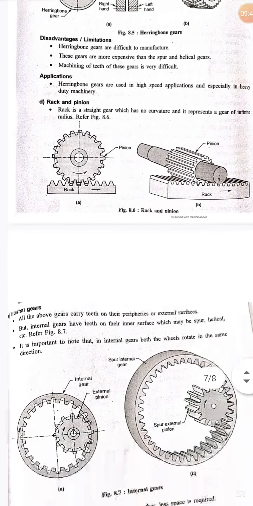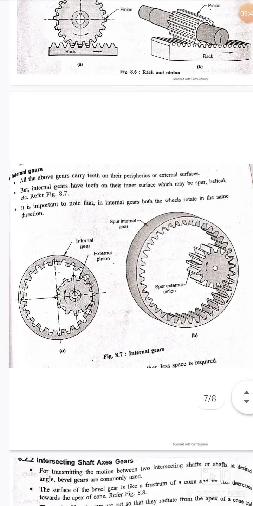Next one is the internal gears. As the word itself is telling, generally gears carry teeth on their peripheries or external surfaces, but internal gears have teeth on their inner surfaces, which may be spur or helical. It is very important to note that in the case of internal gears, both the wheels rotate in the same direction.